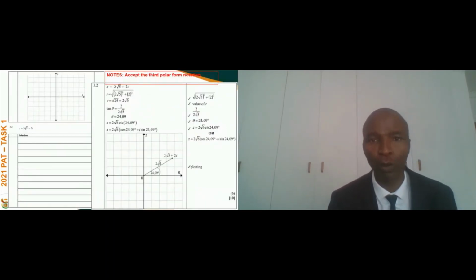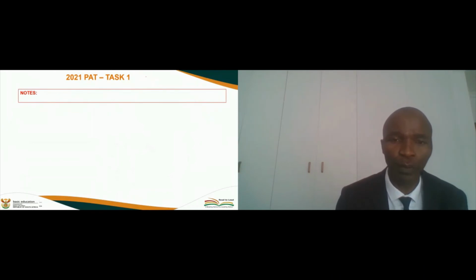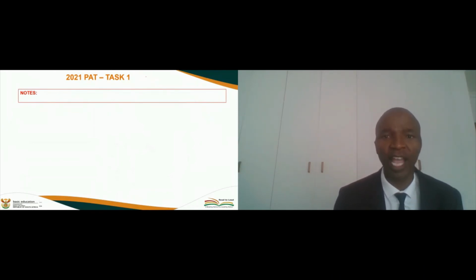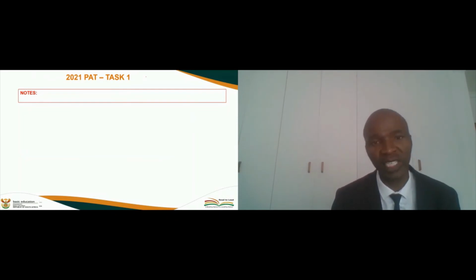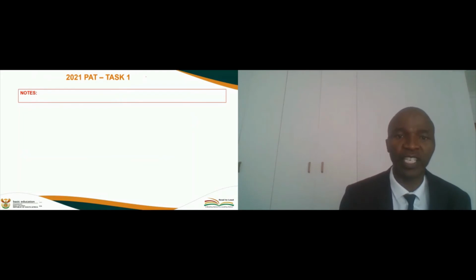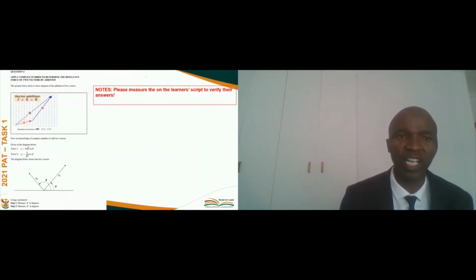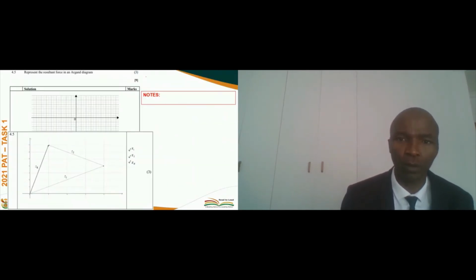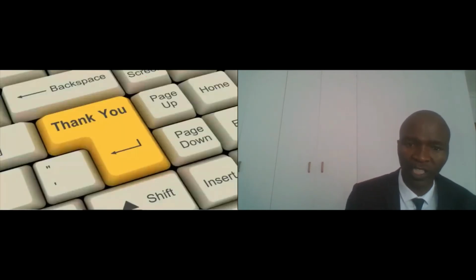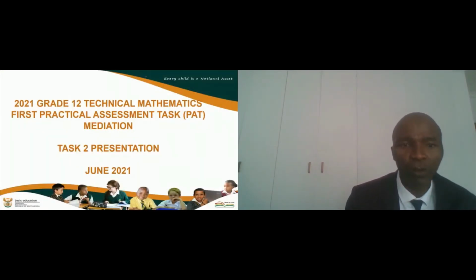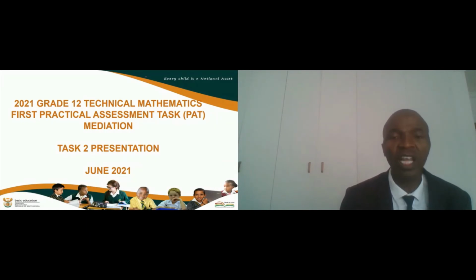Right. So I'm not going to go through that. You're supposed to have it. If you don't have it, you are going to get it. It will be posted in this platform, and you can always get it from your subject advisor. You can always get it from the provincial coordinator. You can even get it from me. You can just indicate here, and then I will make sure that it reaches you if it has not. But I believe that you have received it. So this was the marking guidelines. I'm not going to go through it for task 1. Then mediation of task 2, which was obviously done last week with subject advisors and provincial coordinators.